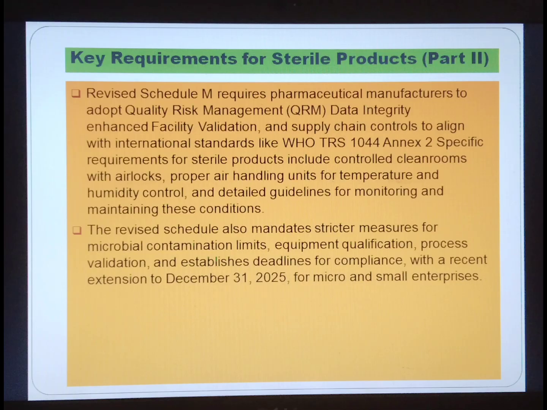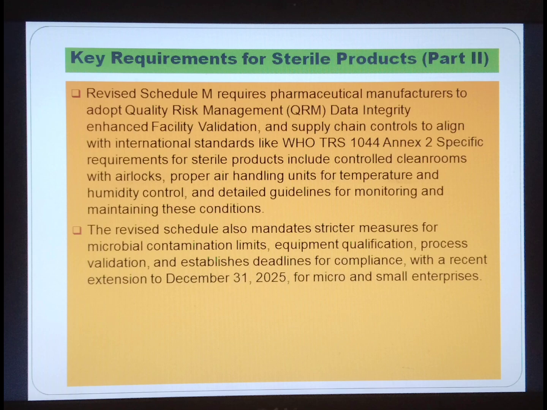Specific requirements for sterile products include control clean room with airlock, proper air handling units for temperature and humidity control, and detailed guidelines for monitoring and maintaining these conditions. The revised schedule also mandates stricter measures for microbial contamination limit, equipment qualification, process validations, and establishes deadline for compliance, with a recent extension to December 31, 2025 for micro and small enterprises.